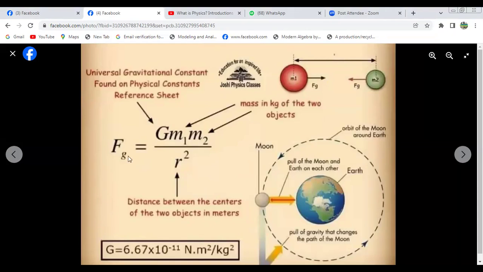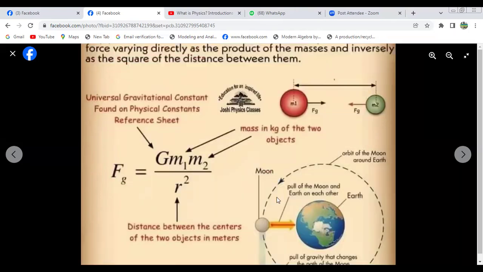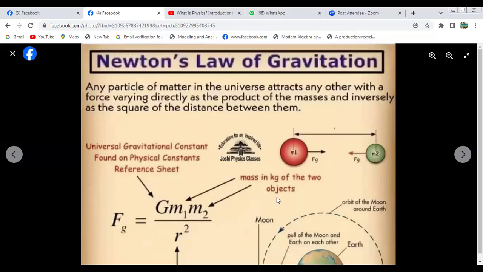So the acting force F equals G m1 m2 divided by r square, where r is the distance between the centers of the two objects in meters. And here capital G equals 6.673 into 10 to the power minus 11 Newton meter square per kg square. This is the attraction, and this is the orbit, the path the Moon would naturally take. This is the physical interpretation of Newton's law of gravitation.